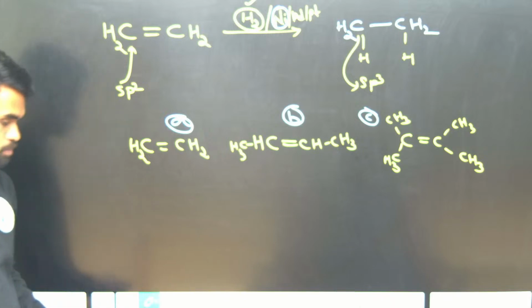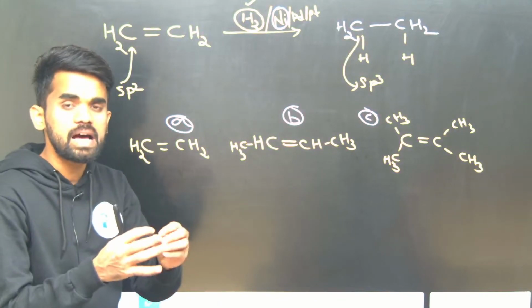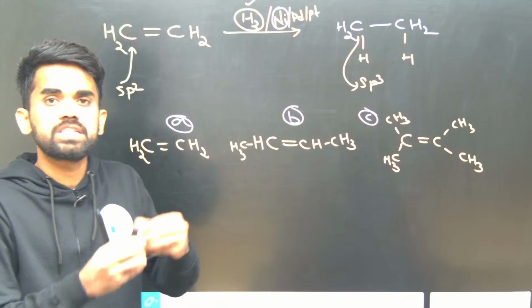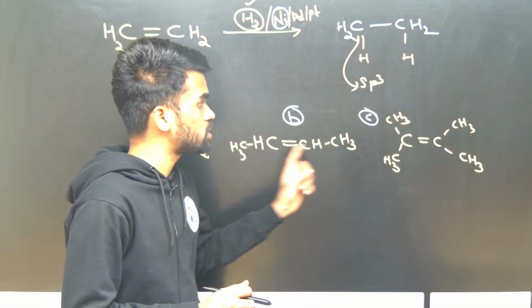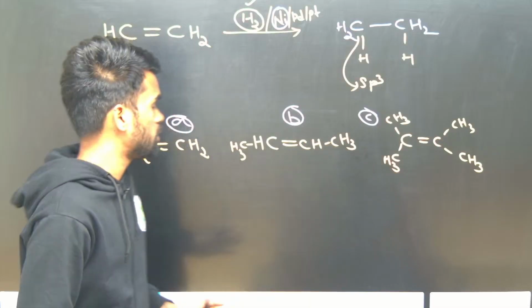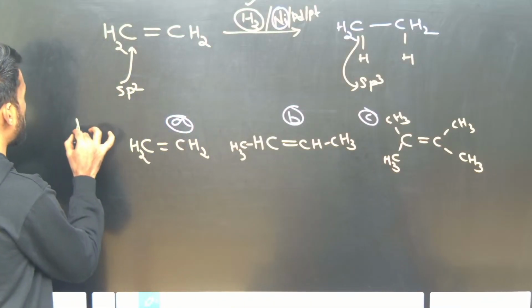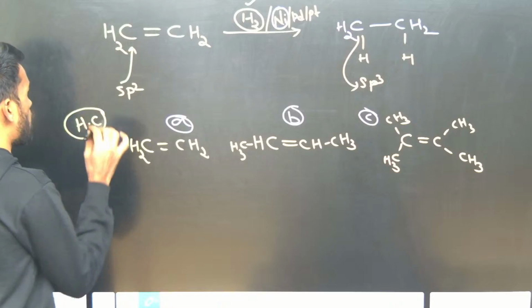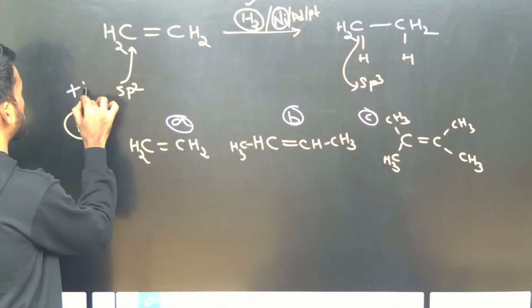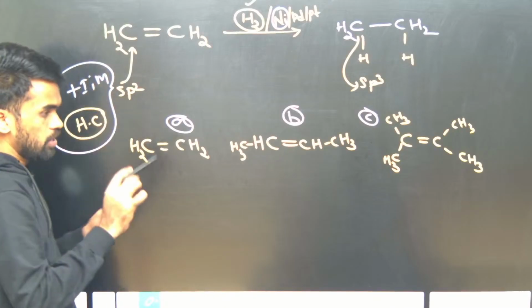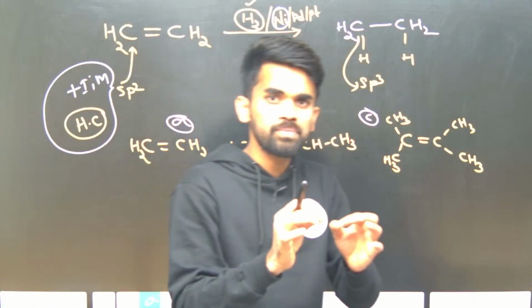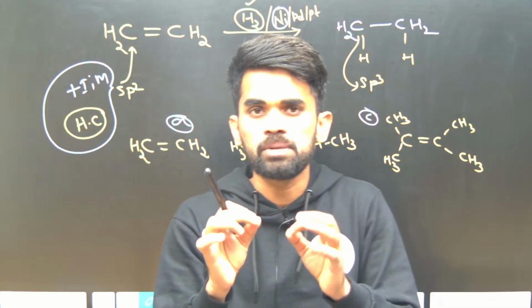So it is very simple. More stable alkenes are less reactive. So which alkene is more stable out of these three? See, alkene stability is explained by hyperconjugation. Guys, if you do not know what the inductive effect, mesomeric effect and hyperconjugation are, it is very, very important to know before starting your organic chemistry preparation.